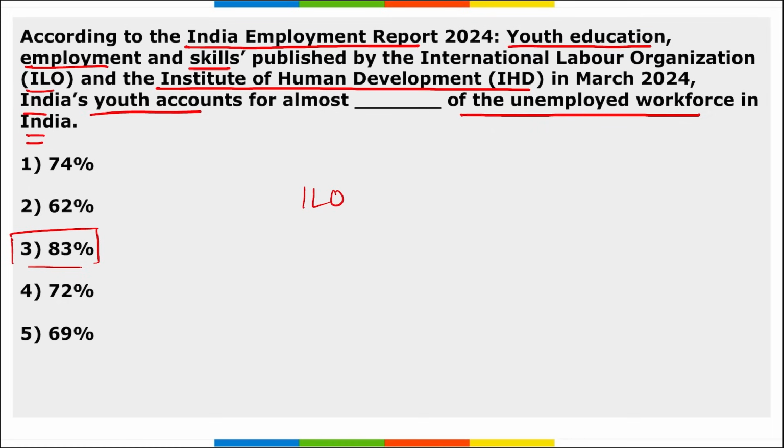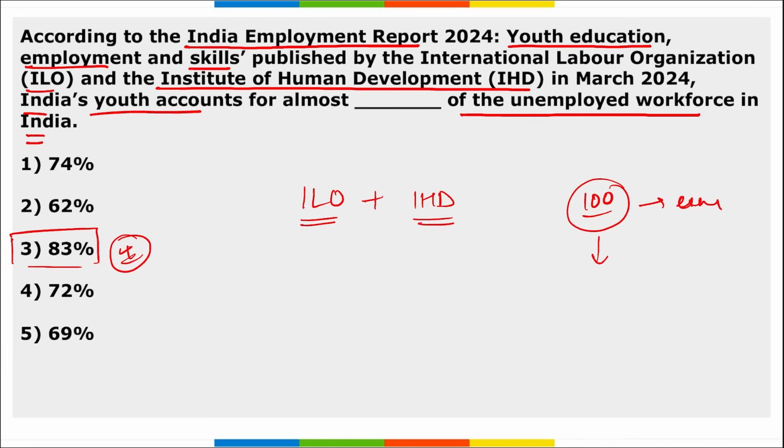This data was released by ILO and IHD, International Labour Organization and Institute of Human Development, correct? The report stated that if we have 100 unemployed people, among them 83 will be youth, right?